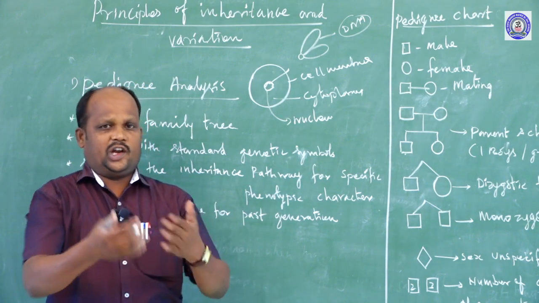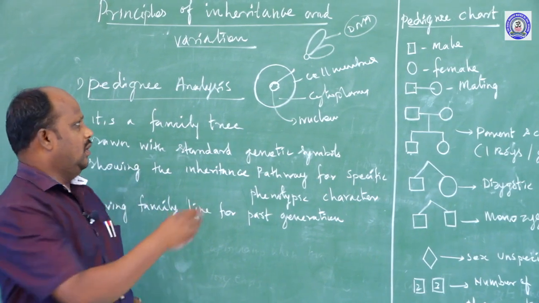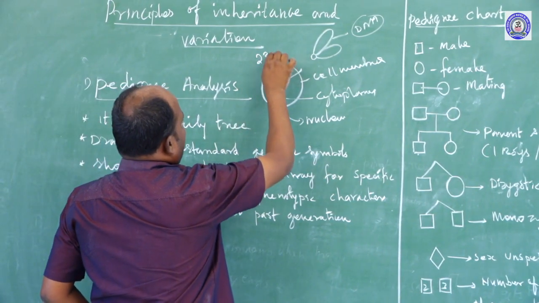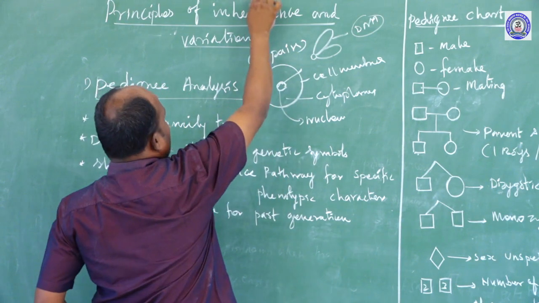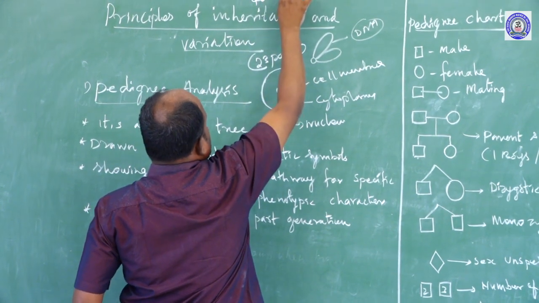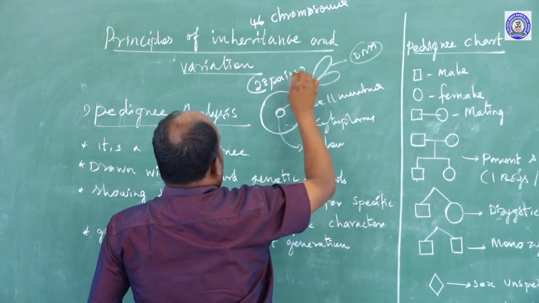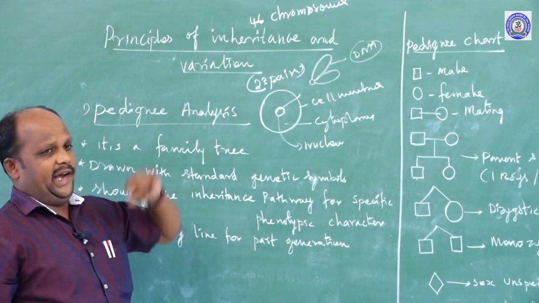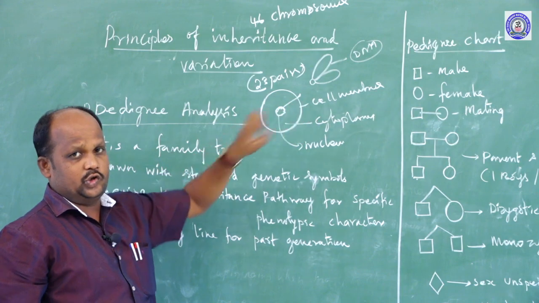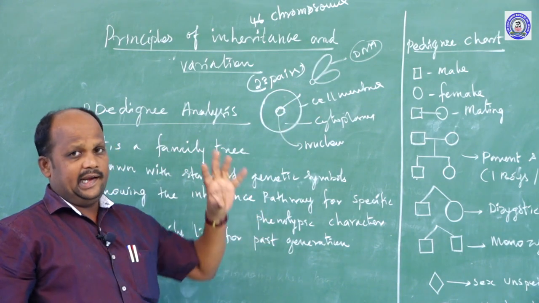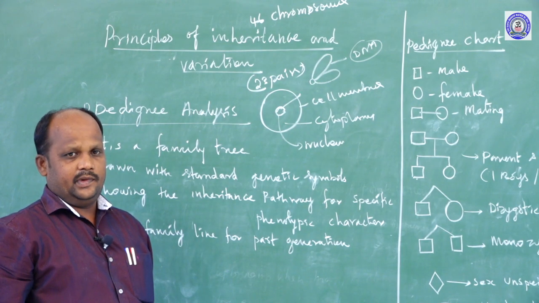Okay, coming to the topic. In the human body cells we have 23 pairs of chromosomes, totally 46 chromosomes. These contain the DNA, and inside the DNA there are genes.